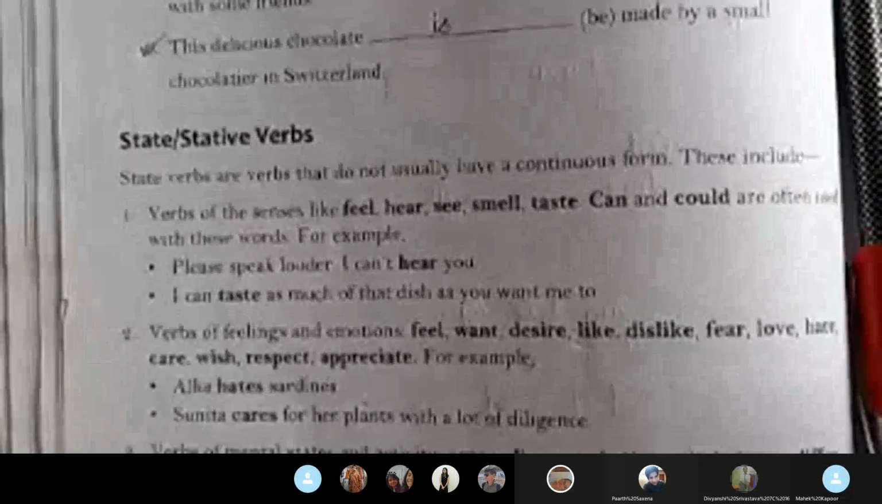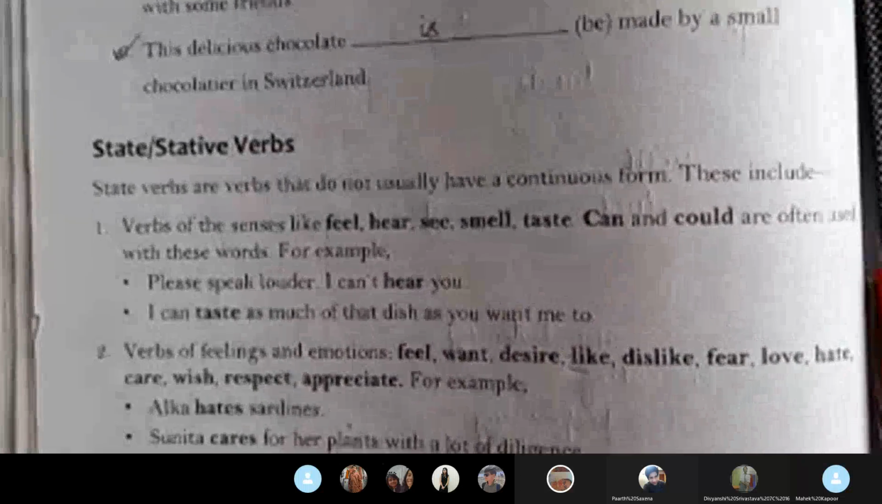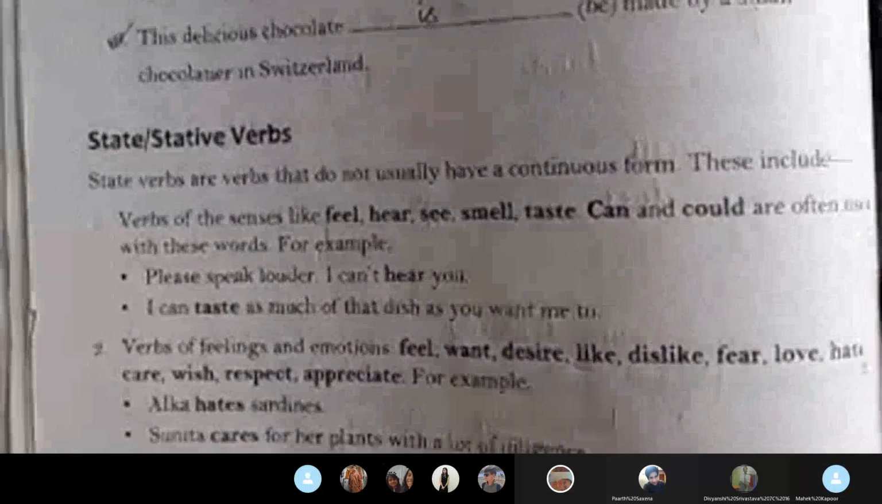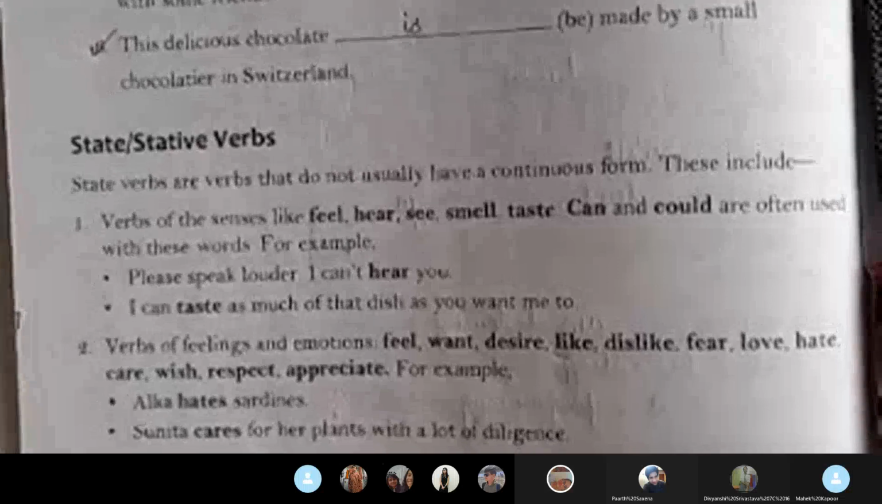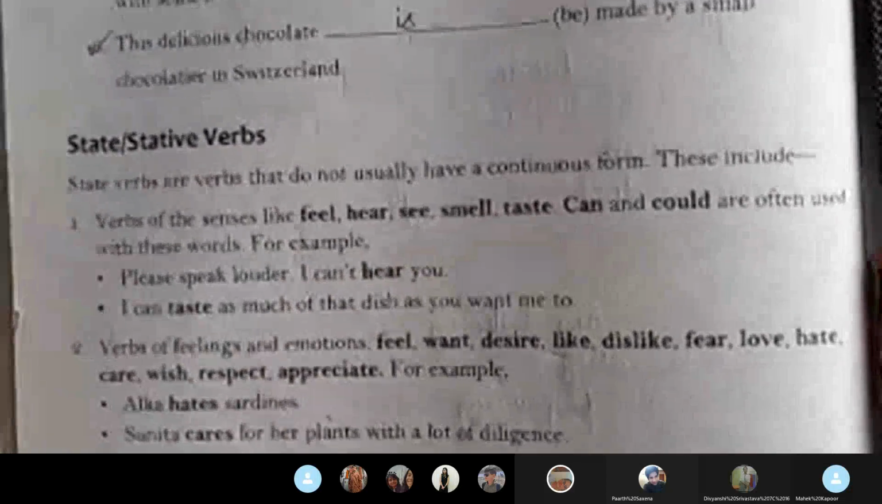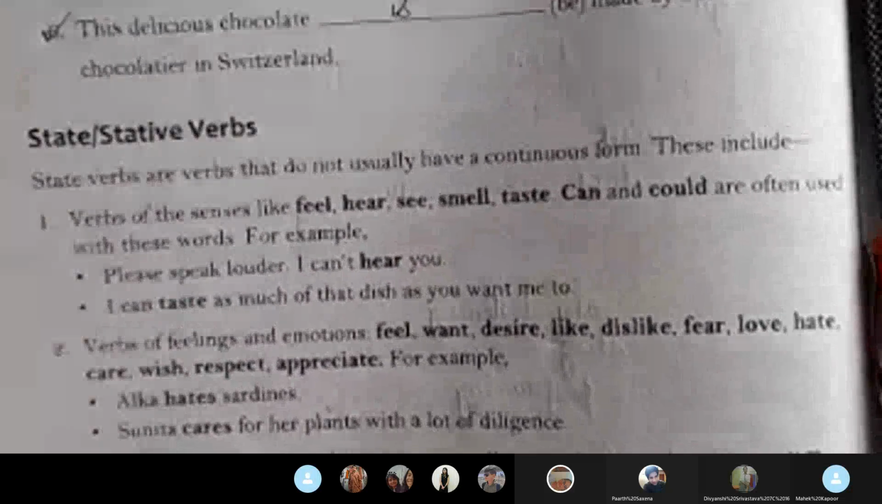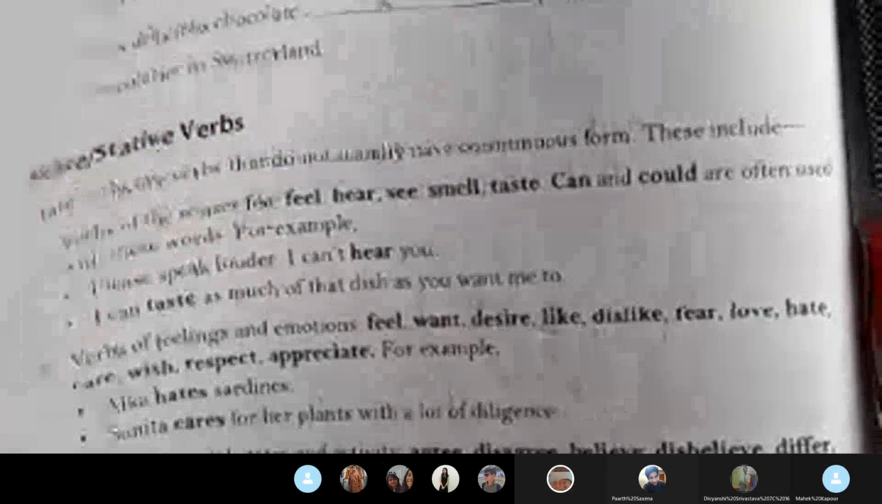See, can't is helping, can and can't. So they are used with them. Next, verbs of feelings and emotions: feel, want, desire, like, dislike, fear, love, hate, care, wish, respect, appreciate. Now, they are also used in the simple present. Alka hates sardines. Okay, now hates.